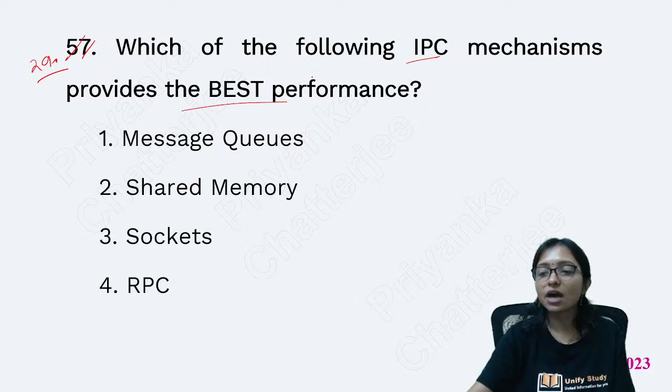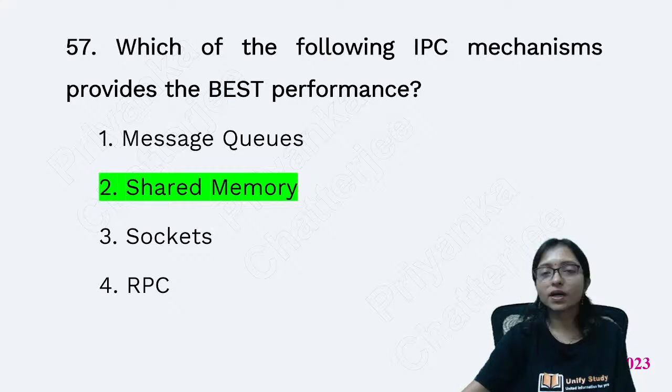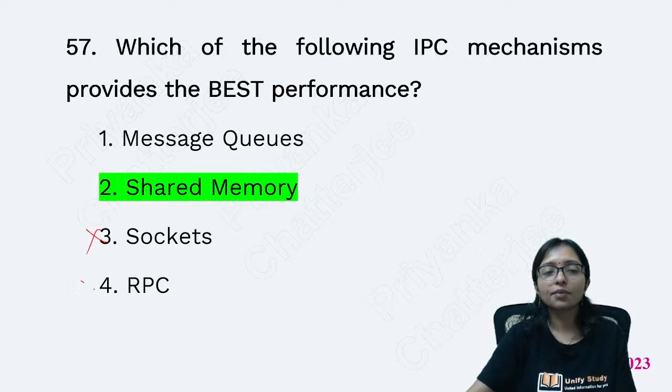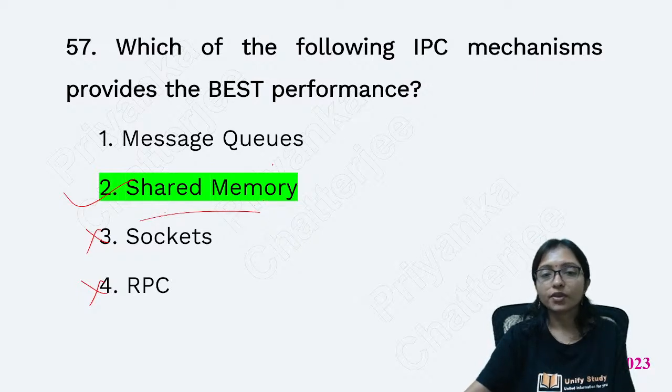IPC means inter-process communication. Inter-process communication works with two mechanisms, message passing and shared memory. Socket and RPC are not. Here shared memory is the best one. The best performance is in shared memory. So the answer is shared memory here.